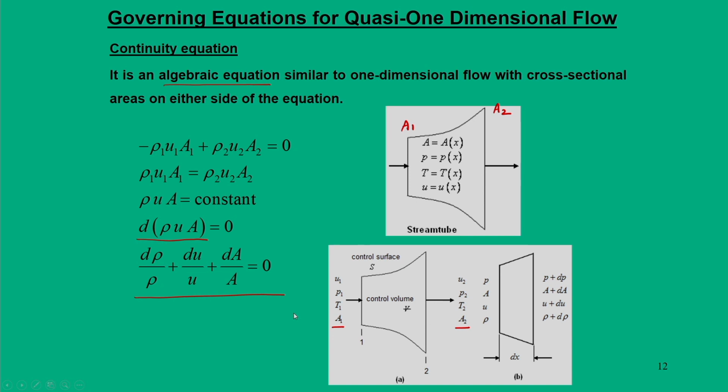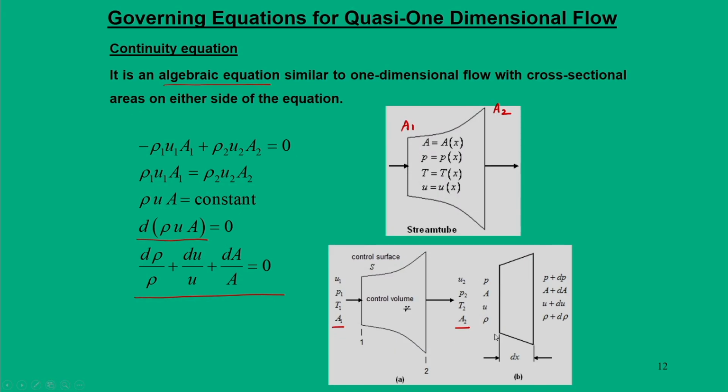For this analysis we expect the property change to happen in a very small manner, so that the justification of an isentropic process is ensured, and that is possible only when we take a differential approach by dividing the entire control volume through elemental length dx.